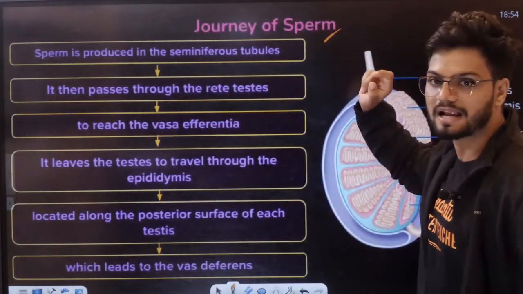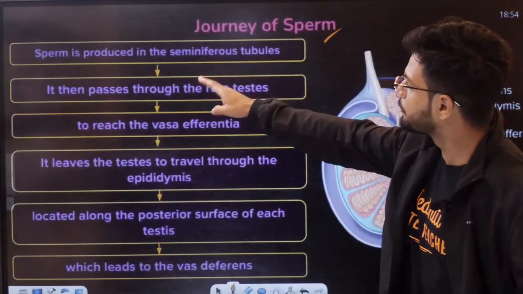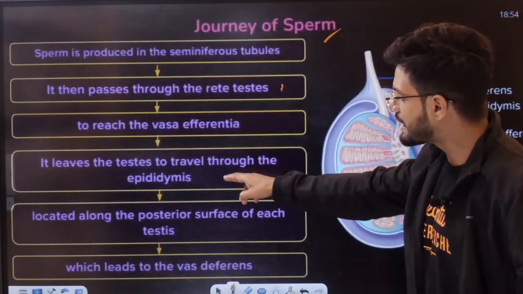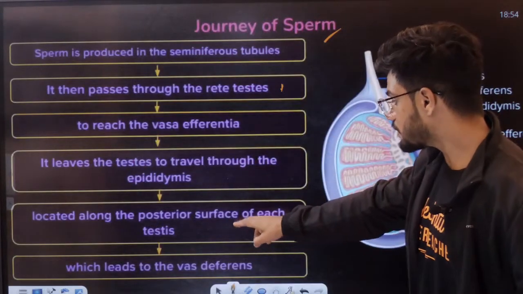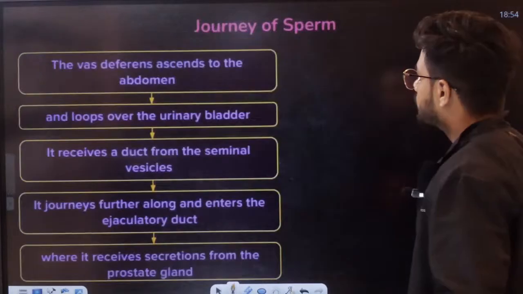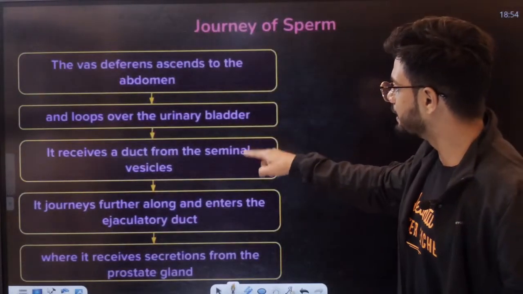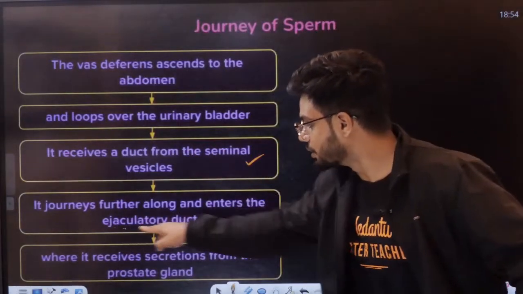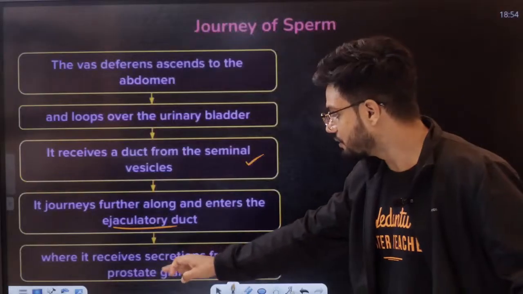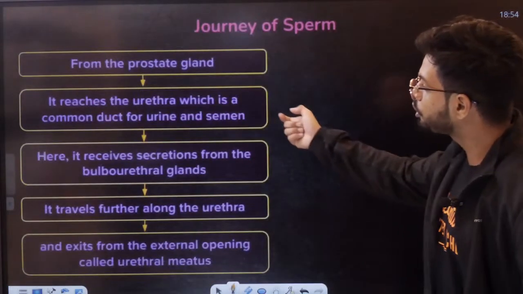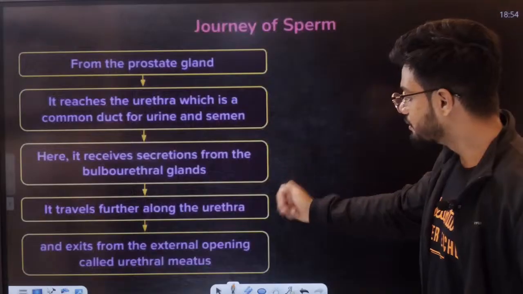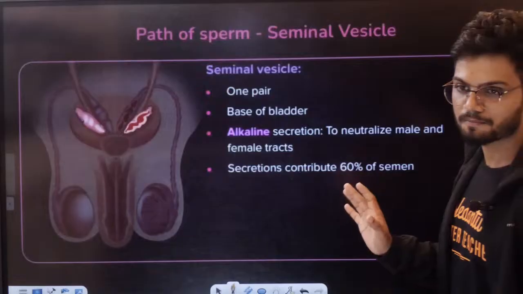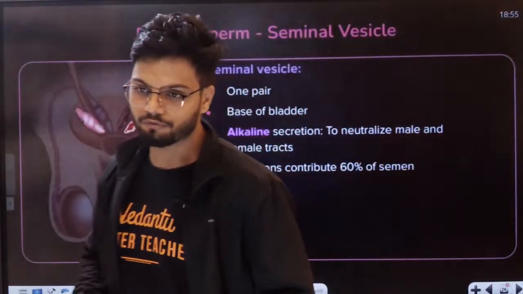The journey of sperm, how does it happen? Sperm is produced in the seminiferous tubule, passes through the rete testis, vasa efferentia, and epididymis. Then we have the vas deferens, which loops over the urinary bladder and receives the duct from the seminal vesicle. Then we have the ejaculatory duct. Then we have other glands, the prostate gland and bulbourethral gland, then the urethra, then the urethral meatus, which is the final opening. So you can read this, students, all of you can read it once.